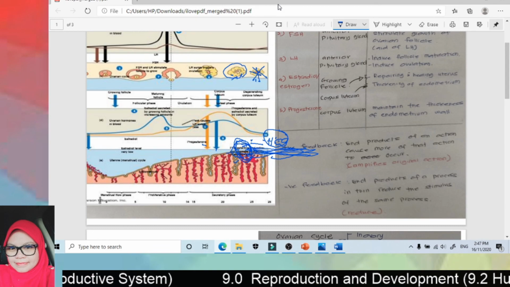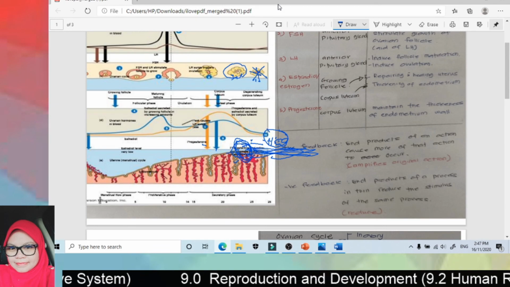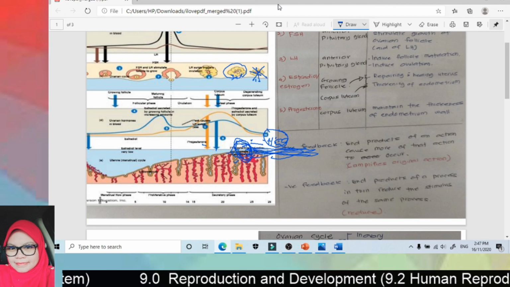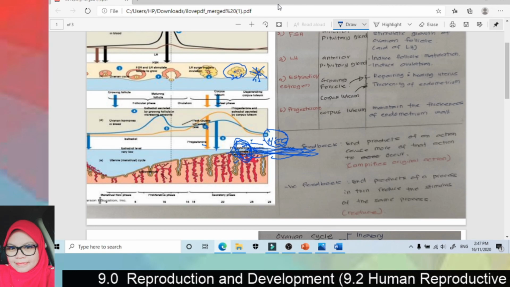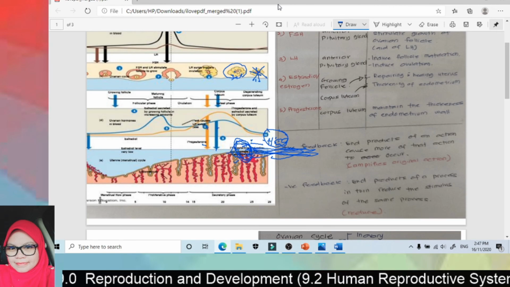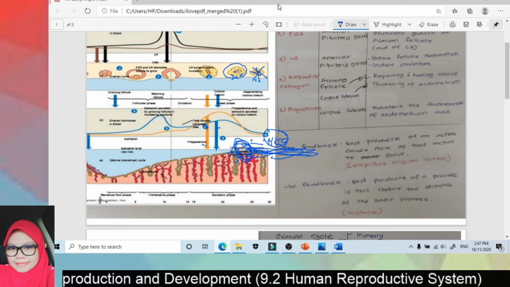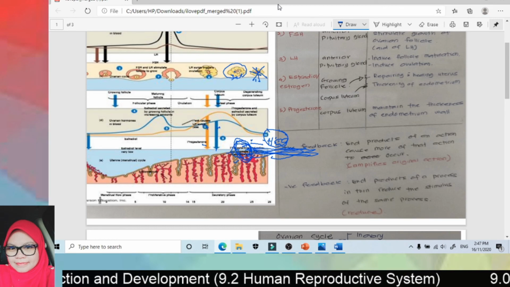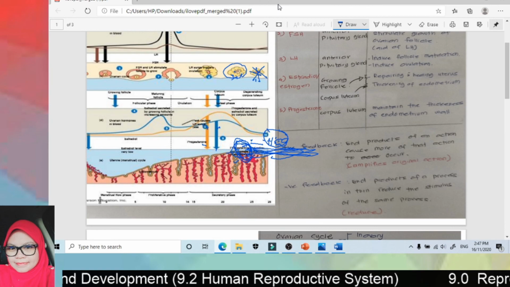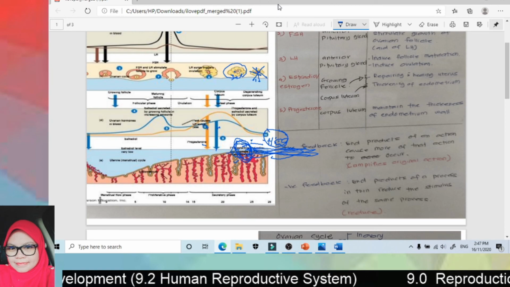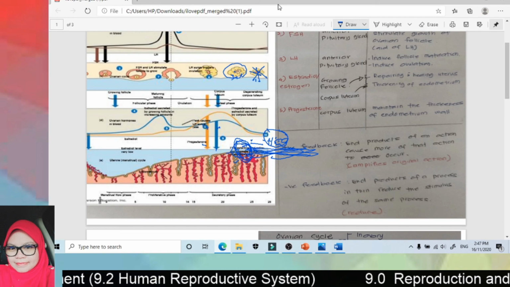And then this hormone's function is to maintain the corpus luteum to keep secreting estrogen and progesterone until the placenta is fully developed. Okay, so we're going to learn more about fertilization in the next video.